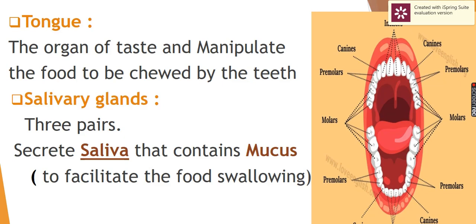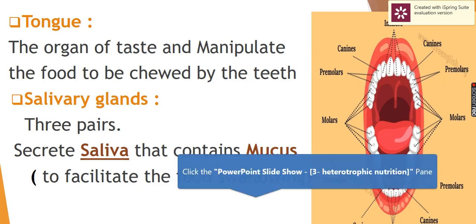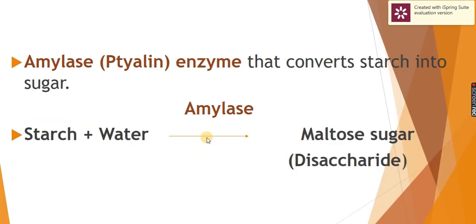Then we have the salivary glands. They are 3 pairs of glands that open in the mouth cavity through ducts, and they secrete saliva. Saliva is mainly formed of mucus and amylase enzyme, or ptyalin enzyme, which is a weak enzyme that works at pH 7.4 and catalyzes the hydrolysis of starch into the disaccharide maltose.